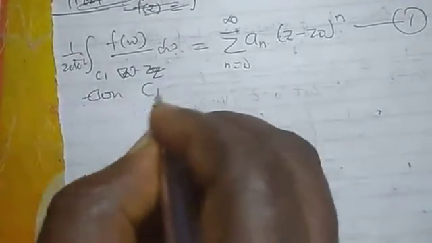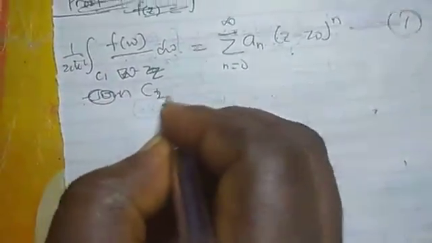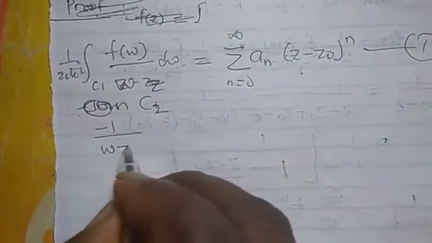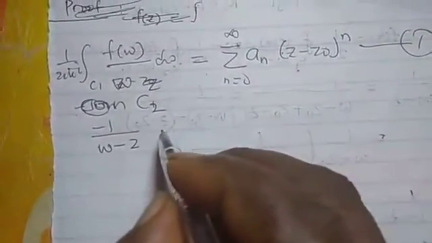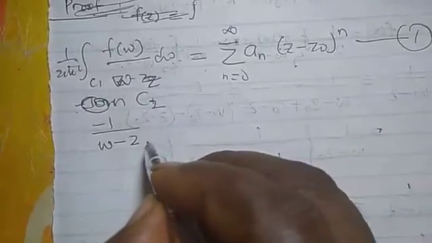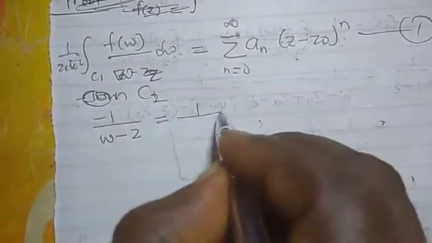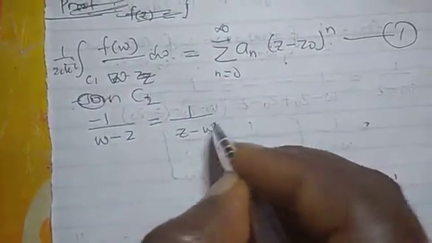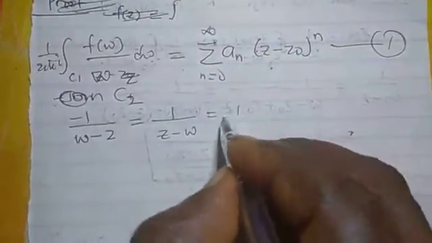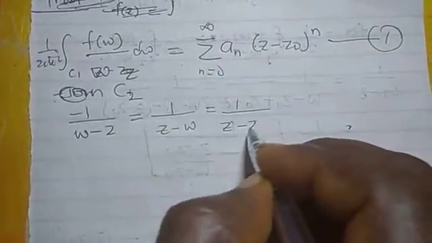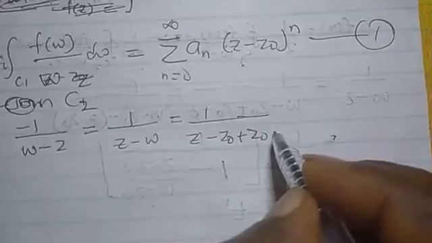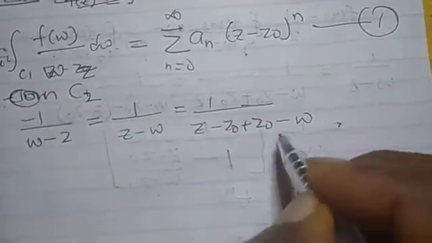So let me say on C2, we consider minus 1 over W minus Z. This will be the same thing as 1 over Z minus W. But we do the same thing by introducing Z0, just like what we did the other time, minus W again.